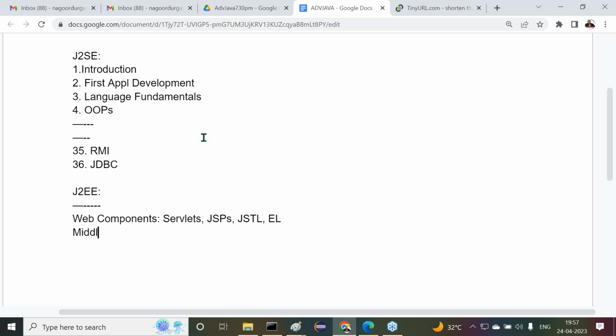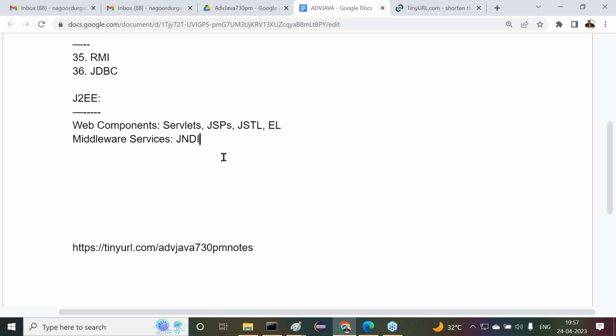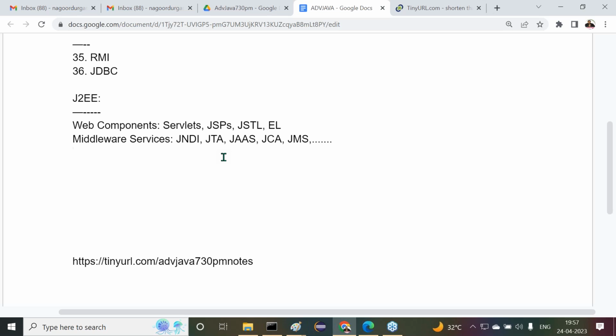After completion of this, middleware services. If you observe, so many services are available, like JNDI, JTA, JAS, then after that JCA, Java Mail, JMS, and so on. So many services are available under J2EE. Clear?